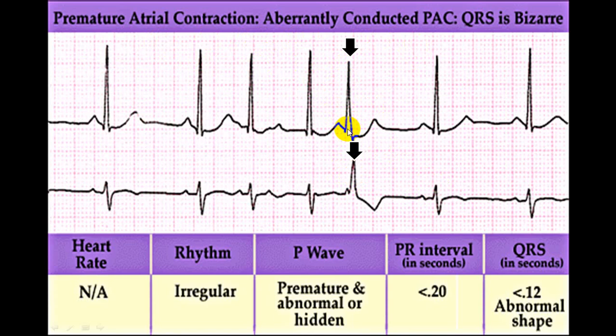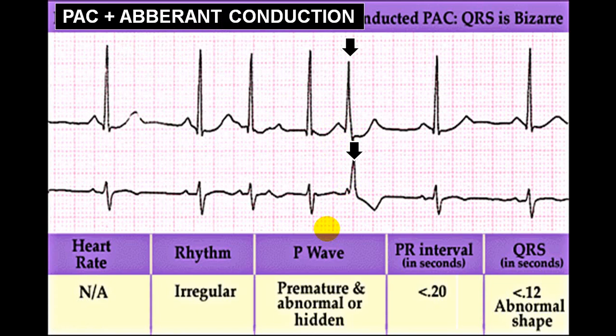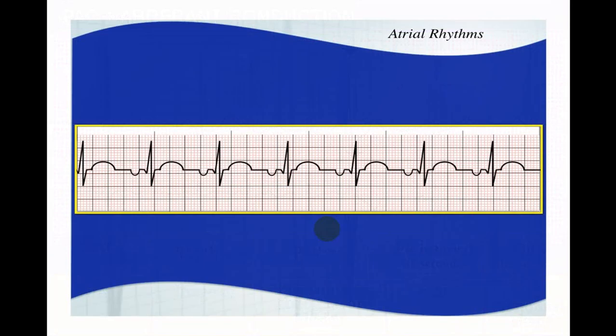Here also you can see this is a broad QRS complex and the P wave is somewhere merged into this T wave, while here you can see a slightly separate P wave. So this is premature atrial contraction with aberrant conduction.